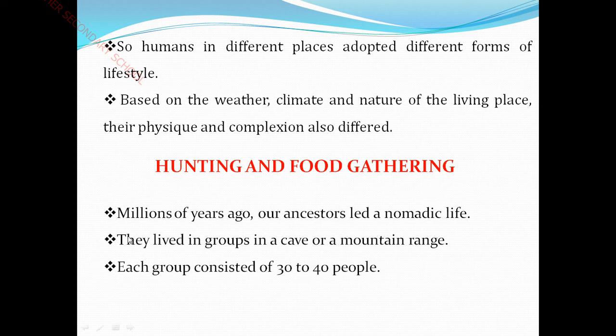Children, they mostly lived as a group in caves and mountain ranges as their residence. And see, each group consisted of 30 to 40 people. Nearly 30 to 40 persons together went out to hunt and gather food for their entire group. These are the ways followed by our ancestors in the past.